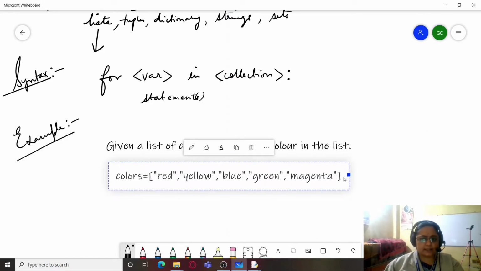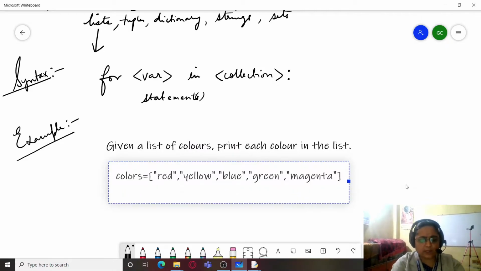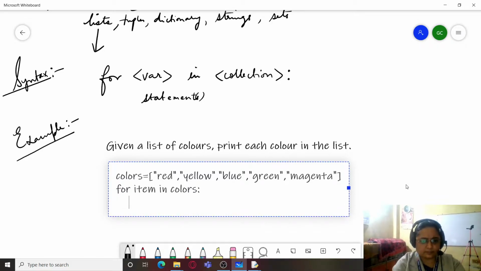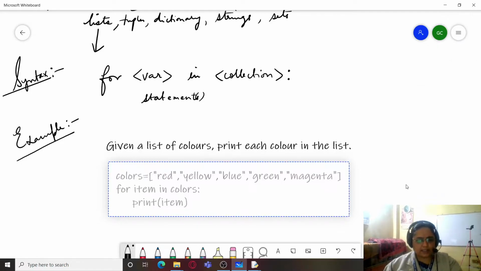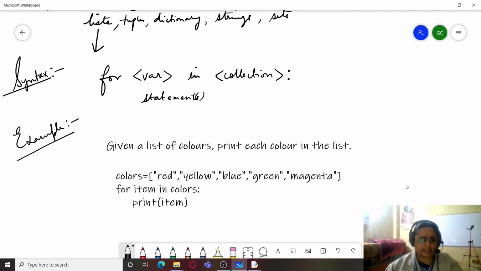Now to access these colors from the list, I will be writing a statement like this. For item in colors, print item. So what it does is it will access each of the elements from this list, that is colors.